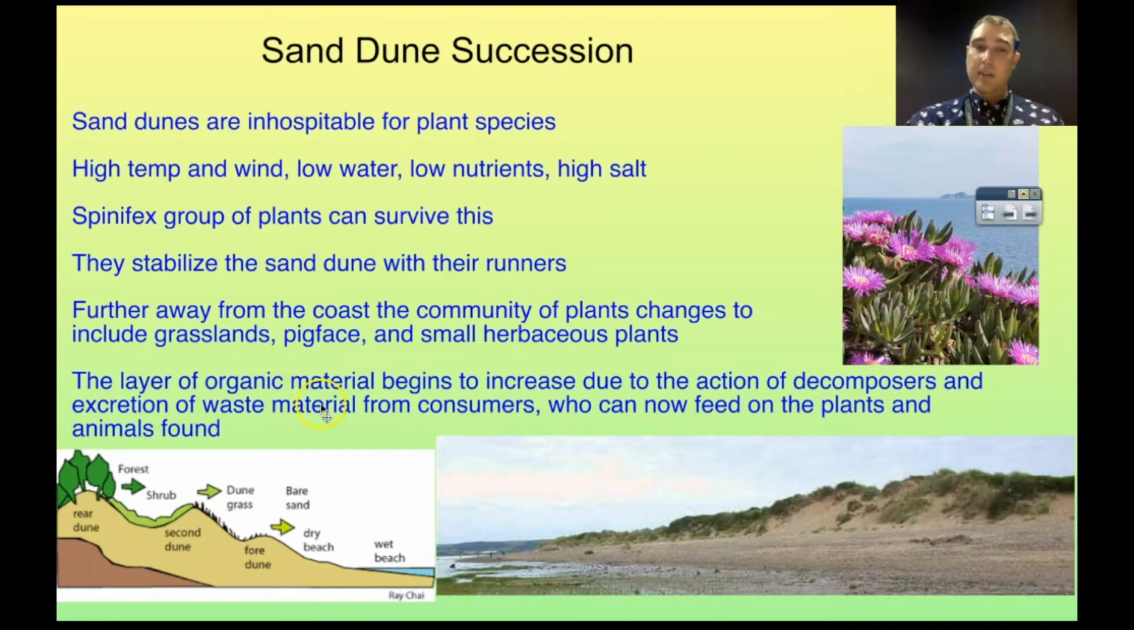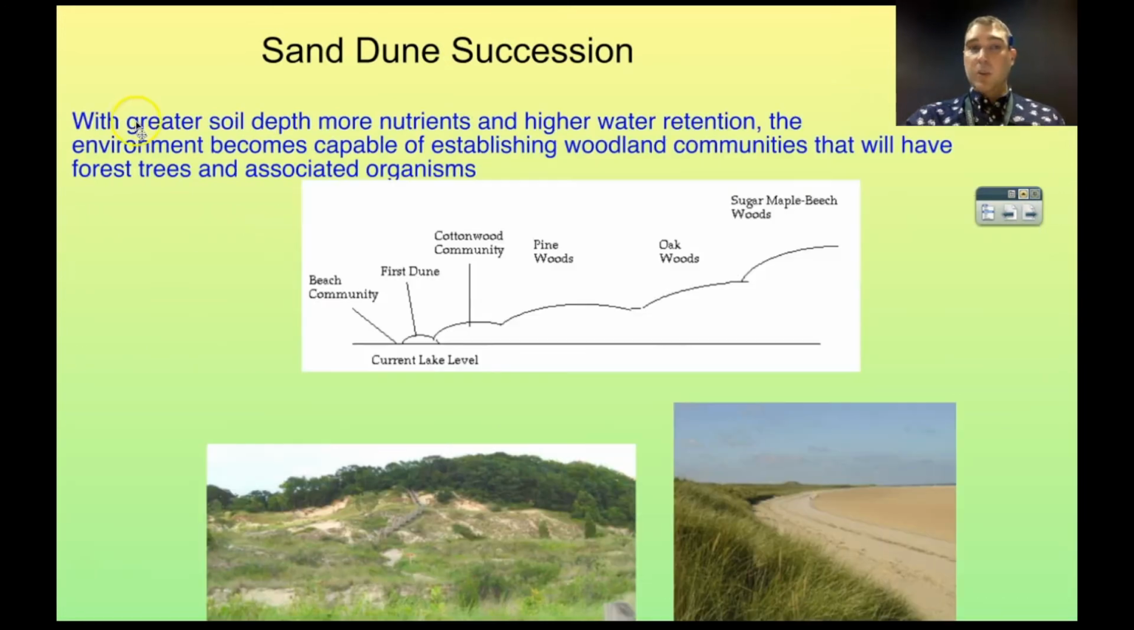Again, more and more organic matter builds up due to the action of decomposers and the excretion of waste material from consumers, and so we get more nutrients being present in the sand, and the sand is turned into soil. With greater soil depth, you get more nutrients, and you also get higher water retention. So more water and rainwater, not salt water, is being retained within the sand dune. And because there's water available, the environment becomes capable of establishing woodland communities with larger trees. So we might get forest trees and the associated organisms with that.